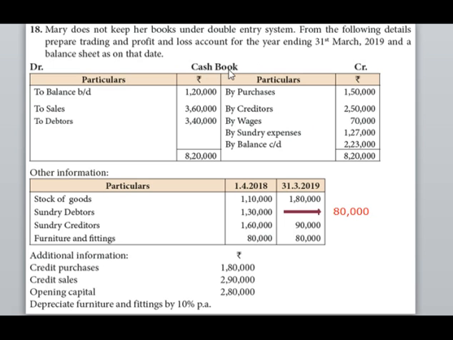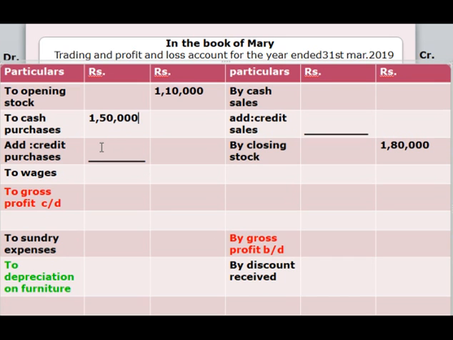As I had already said, this is the amount for cash. We have to add the amount of cash purchases with credit purchases, which is 1,50,000 with 1,80,000, which will give you 3,30,000.